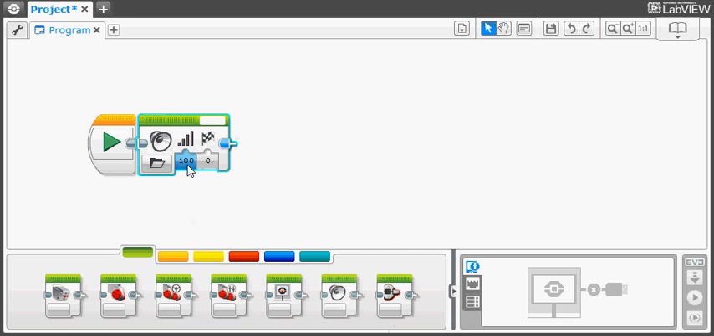Next, choose the volume of the sound. I am going to choose 65. The next button determines how many times the robot will play the sound. Choose out of wait for completion, play once, and repeat. I'm going to choose play once.